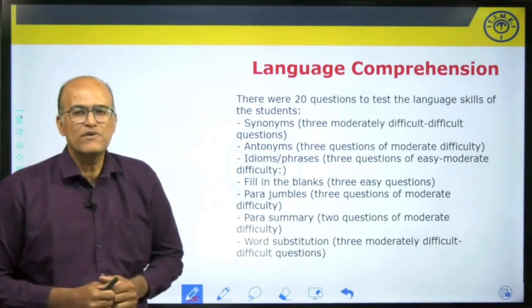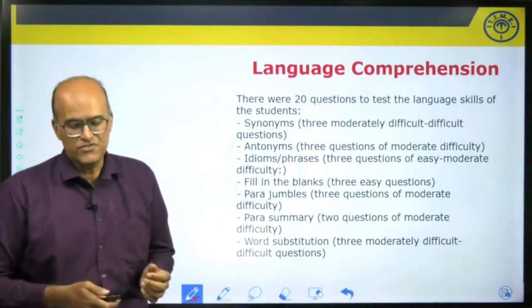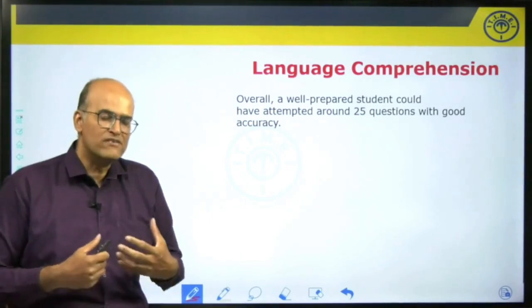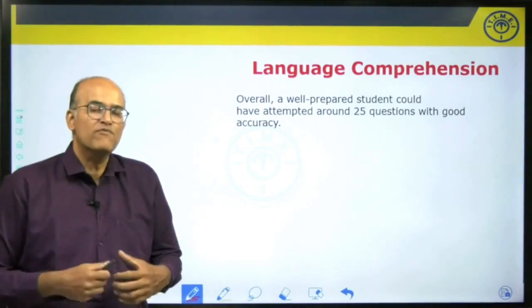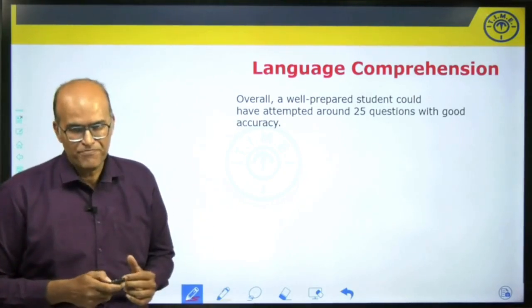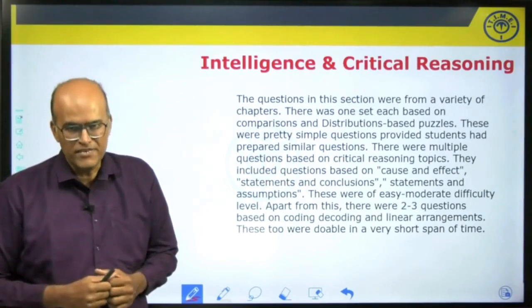One thing to notice out here is none of the questions can be classified as difficult in this section. So all in all, we can say well prepared students out of 30 questions would have been able to comfortably attempt around 25 questions. Now let's go to the next section, intelligence and critical reasoning.